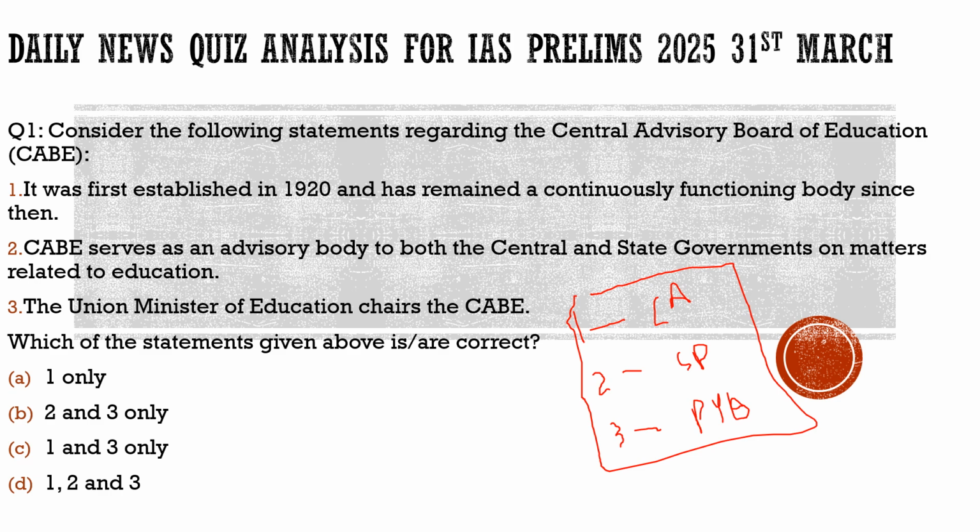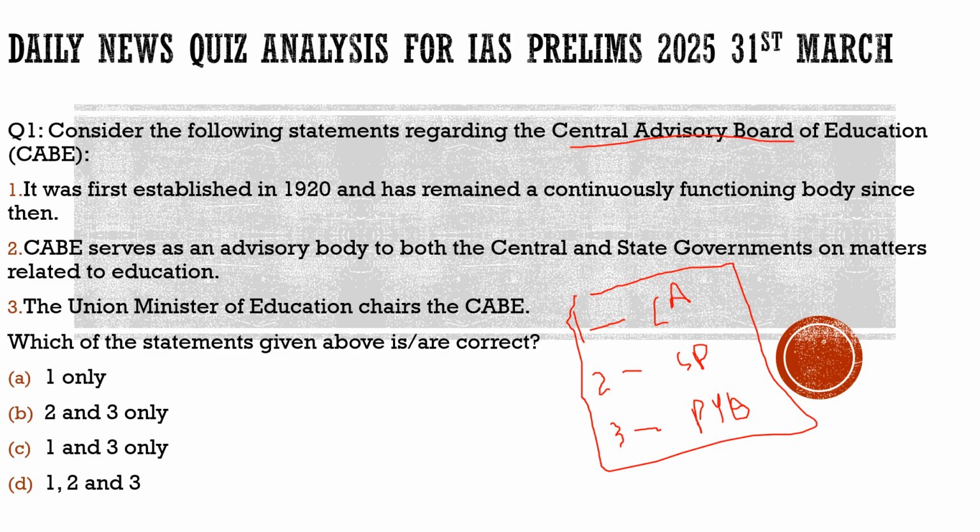So with this, let's have a look at the first question which we have brought here. As you can see on the screen, the question is basically about the Central Advisory Board of Education, CABE, which we can abbreviate as such. Now you may ask me, or if you won't ask, I will tell you, because as I promised, when we discuss the questions, we will give you the news analysis, so that you don't have to worry about what was in the news. So this is our aim here.